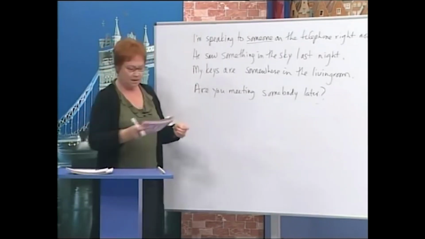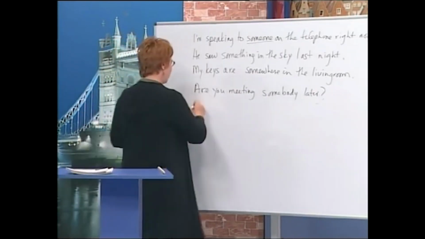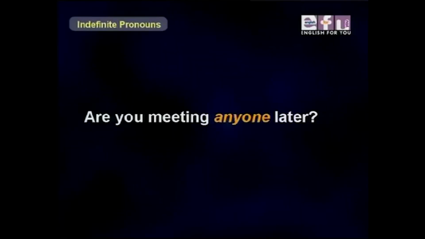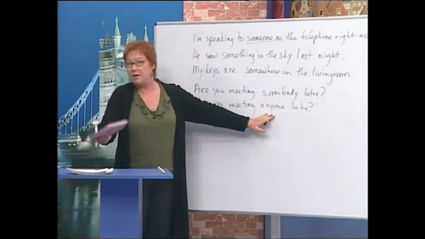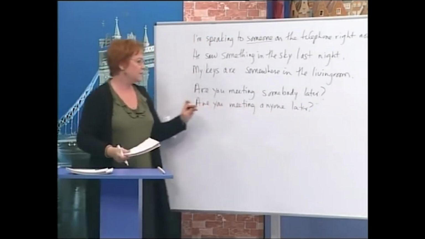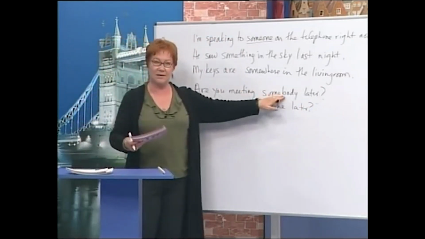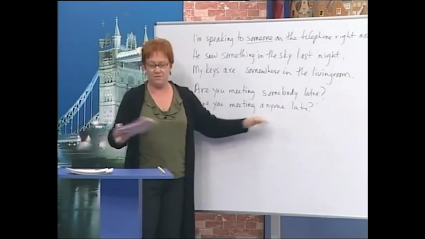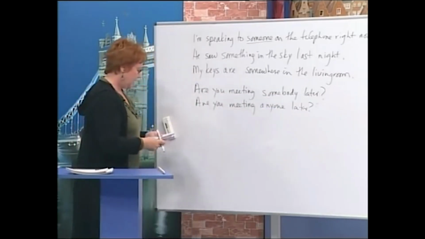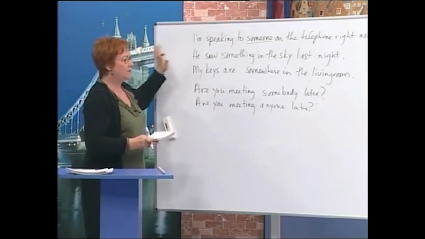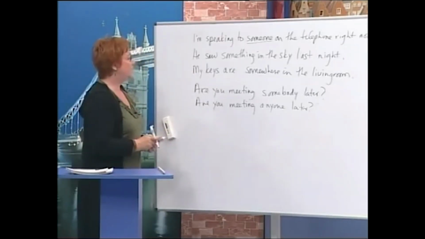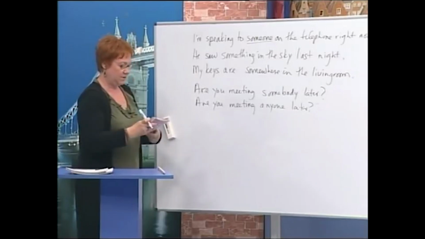Are you meeting somebody later? Yes, I am. Now, if I don't know, are you meeting anyone later? Maybe yes, maybe no. Okay, so this one has a positive idea. This one, you don't know. Now, when we talk about something, someone, somewhere, somebody, it's always with a singular verb after, is.